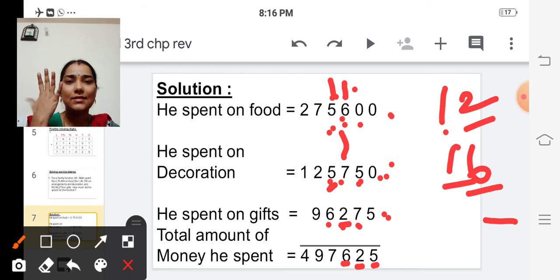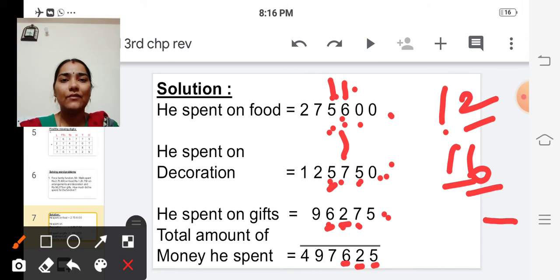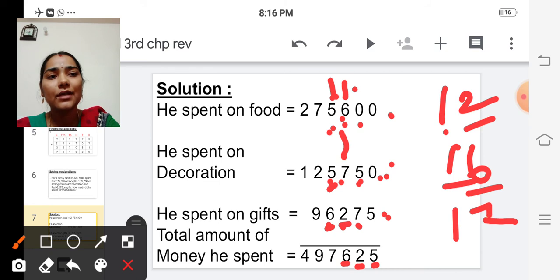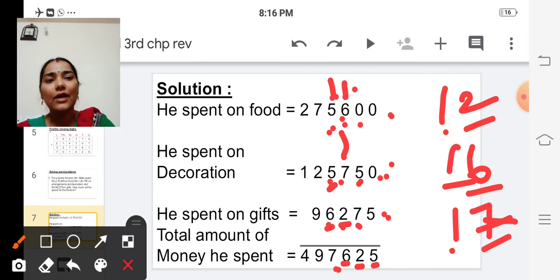After 6, 7, 8, 9, 10, 11. So next we are going to add 11 plus 6. So 11 in the mind, 6 in the finger. After 11, 12, 13, 14, 15, 16, 17. So here also we are getting a 2-digit number. So what we should do?